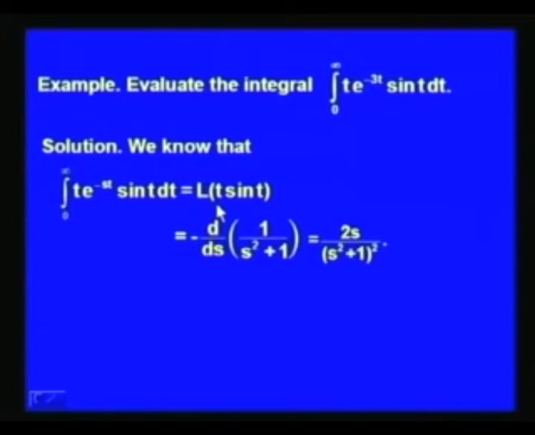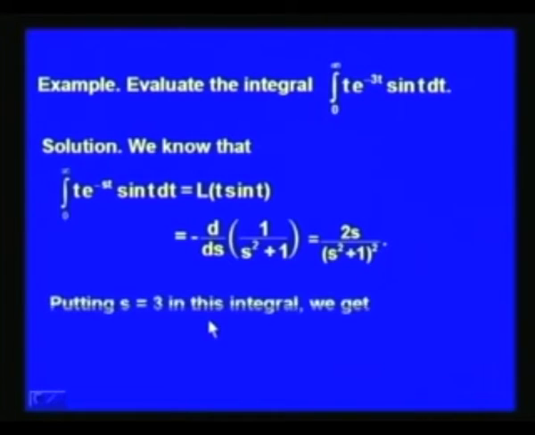So, this is the Laplace transform of t sin t, and the Laplace transform of t sin t, by the previous theorem on differentiation of Laplace transforms, is minus d over ds of the Laplace transform of f(t) equal to sin t. The Laplace transform of sin t we know is 1 over s square plus 1. So, when we differentiate it with respect to s and multiply by minus 1, we get 2s over (s square plus 1) whole square.